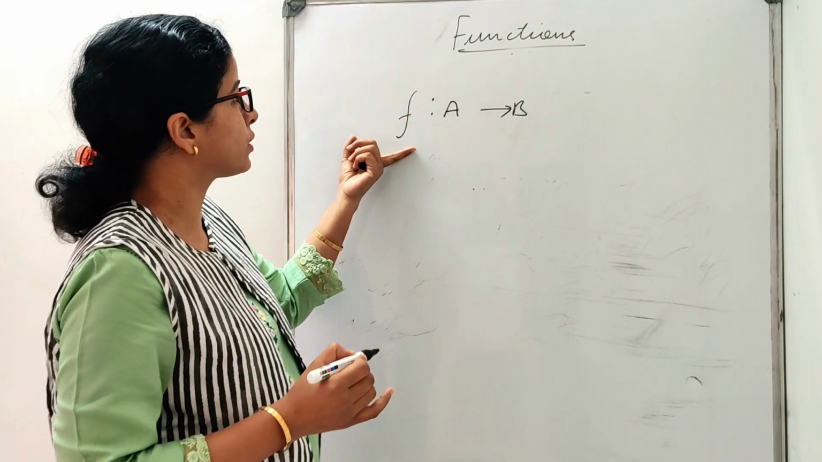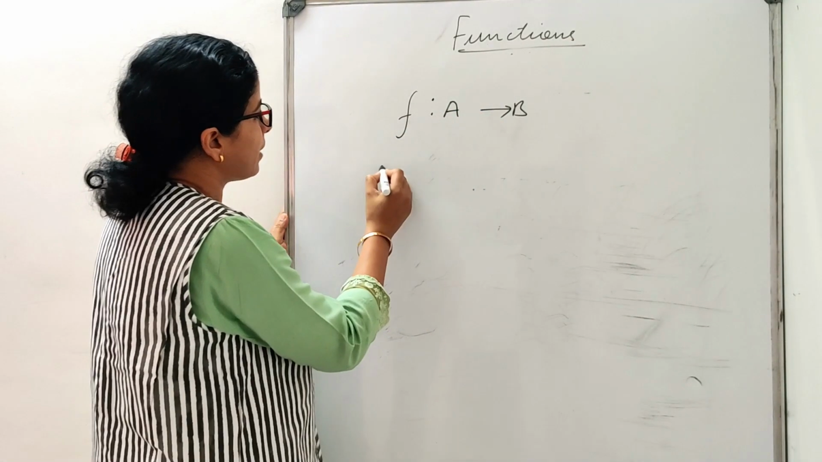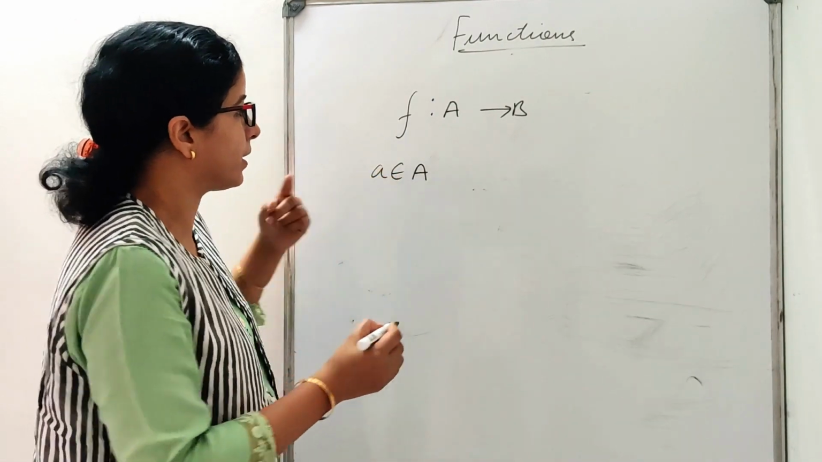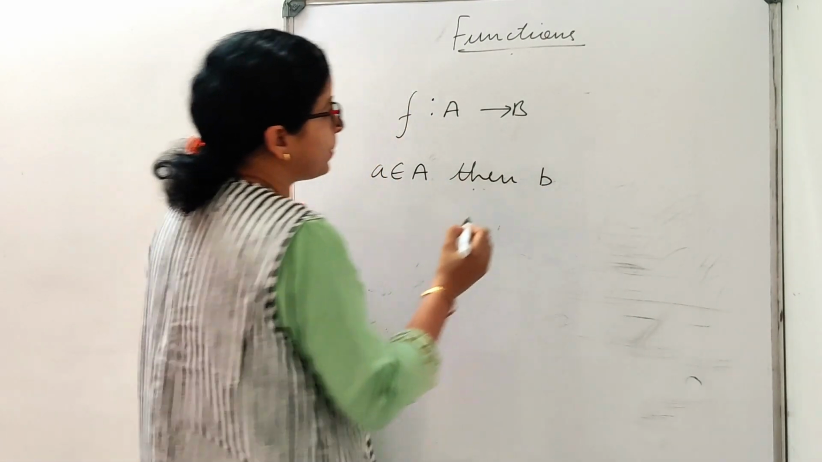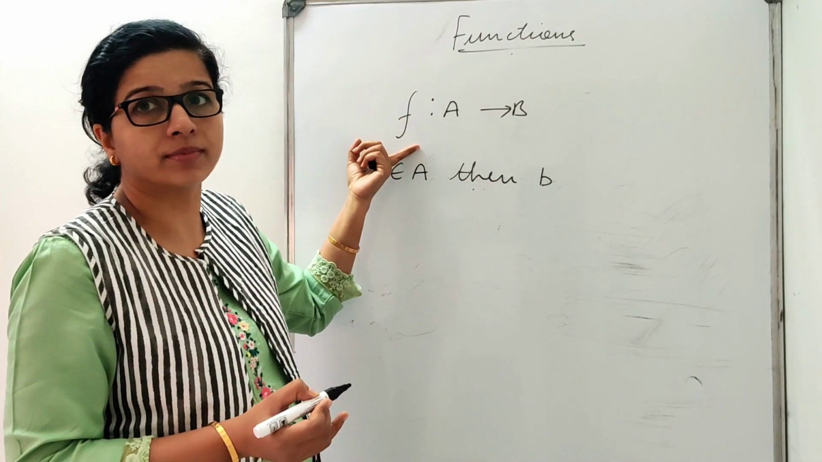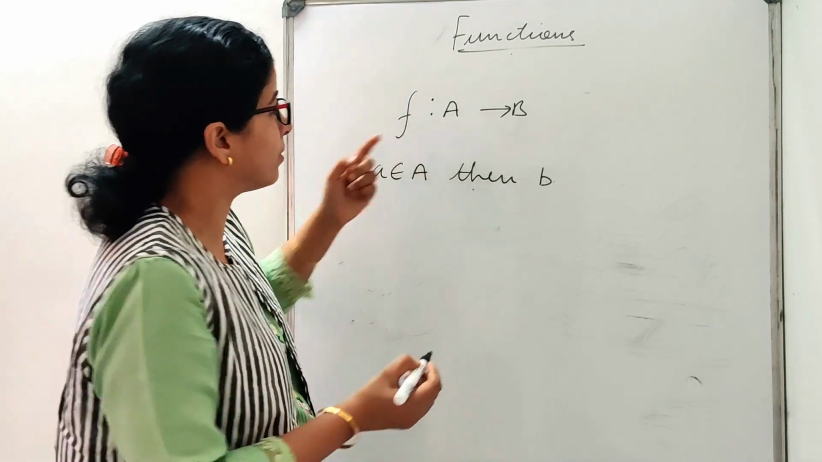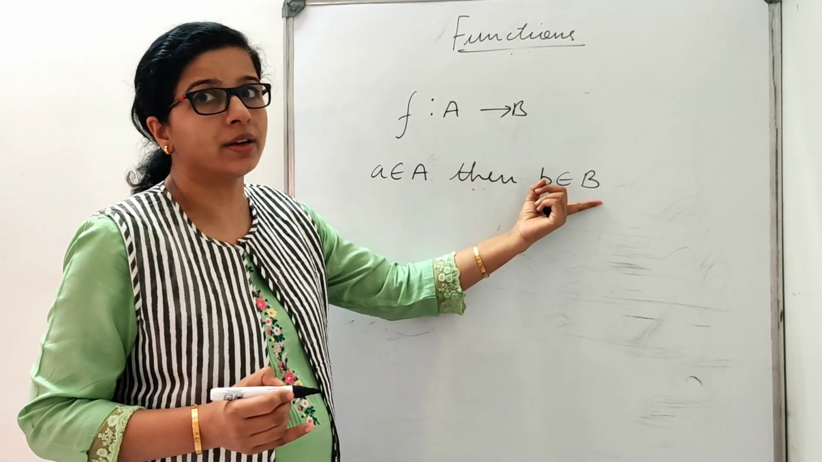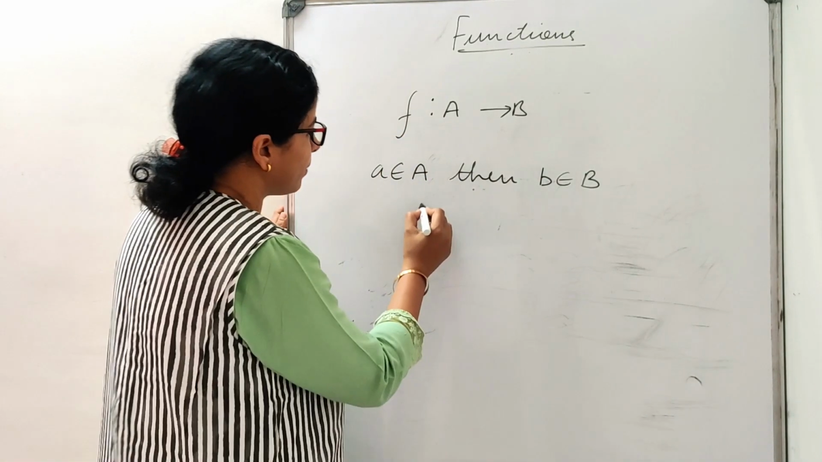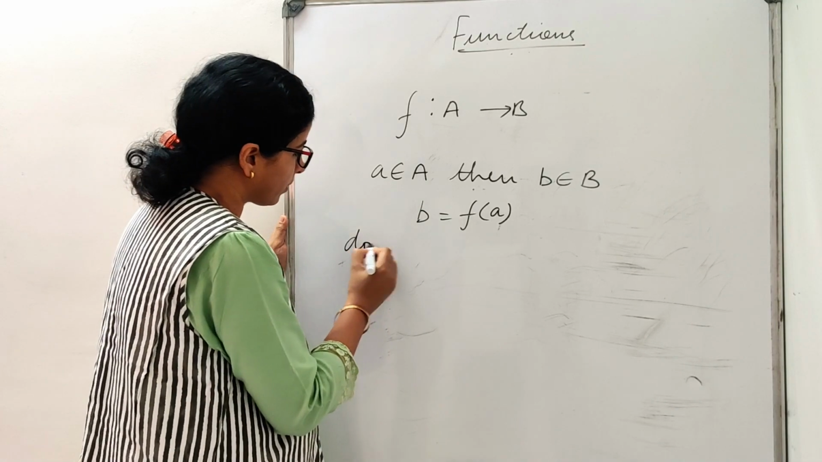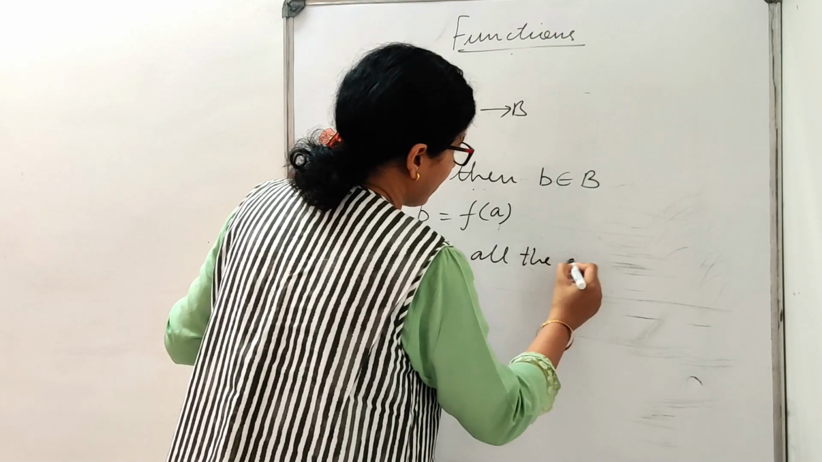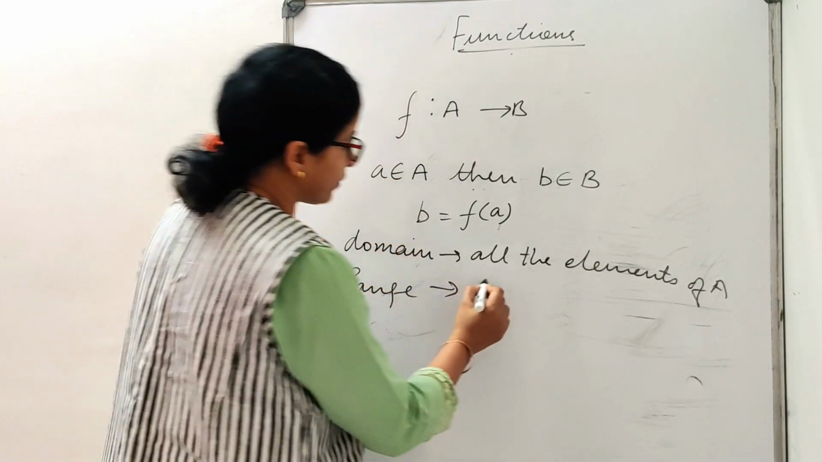So I have defined my function from A to B. So all the elements which belong to A, say I have small a belongs to capital A, then the element b will be the image of a under f. Is that clear? So small b belongs to B, it will be an image of small a belongs to capital A. Now what is my domain? Domain is nothing but all the elements of A. What is my range? Set of images.